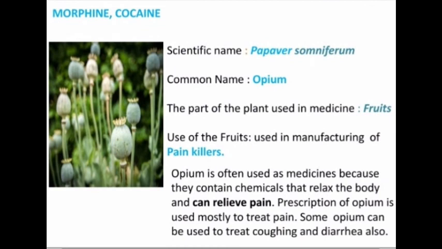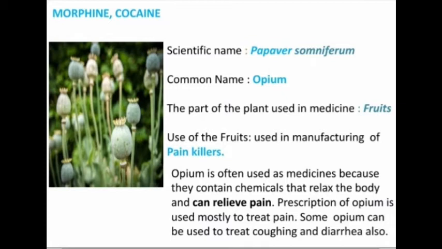Another alkaloid, morphine, cocaine. The scientific name is Papaver somniferum, and its common name is opium. Opium is the common name of this alkaloid. The part of the plant used in medicine is especially the fruits. Fruits are useful for extracting this alkaloid.